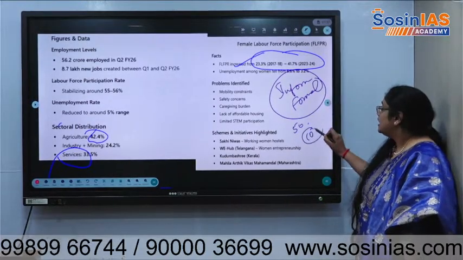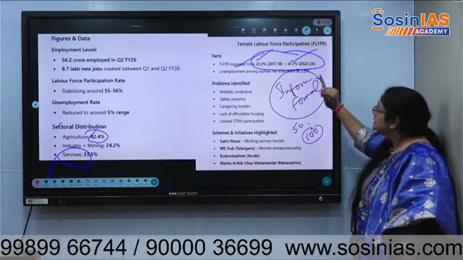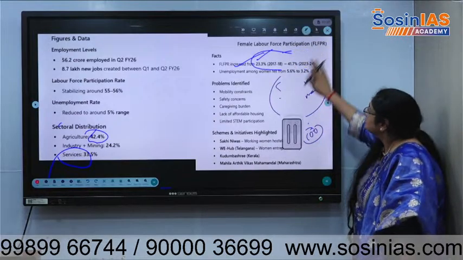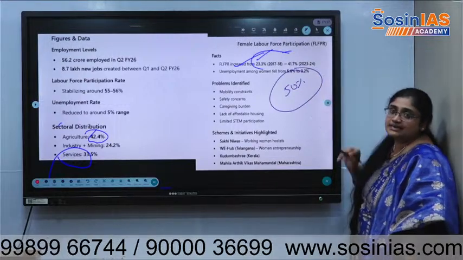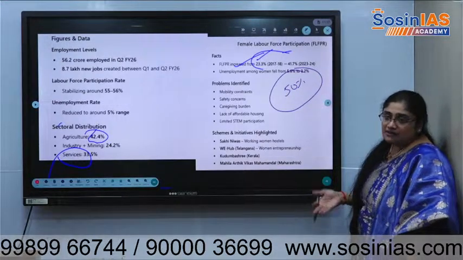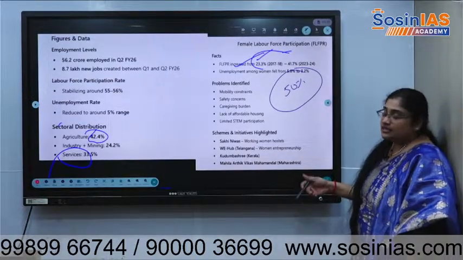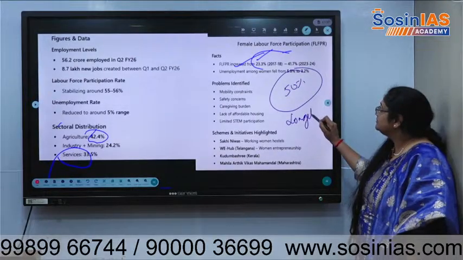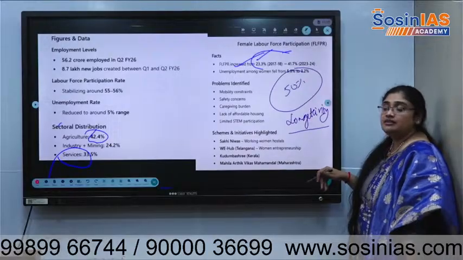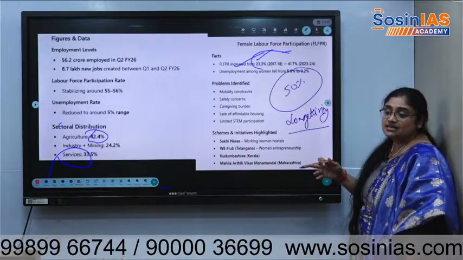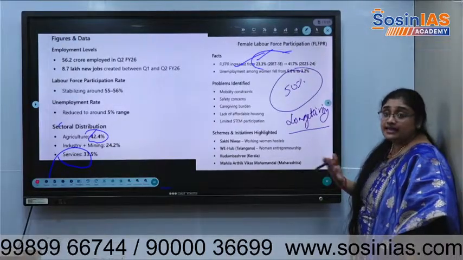And we need to know that 23.3 to 41.7 does not mean there is 50-50 employment. Out of 100, how many women are participating? Before, there were 23.3 women, now 41.7%. It means even now more than half of women don't participate. Where can we use our demographic dividend? We can't. Half of the working age population is not interested to work at all. So the demographic dividend is not getting used properly. That is why in labor codes also, women's encouragement is allowed. Basic income, universal equal income we talked about. Providing good employment even in the night time we talked about.